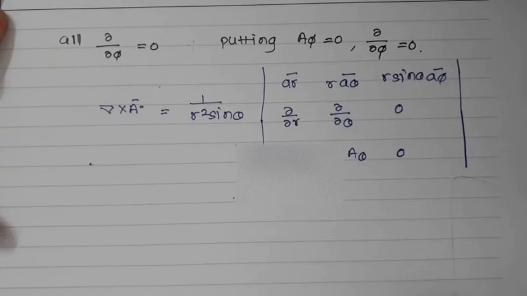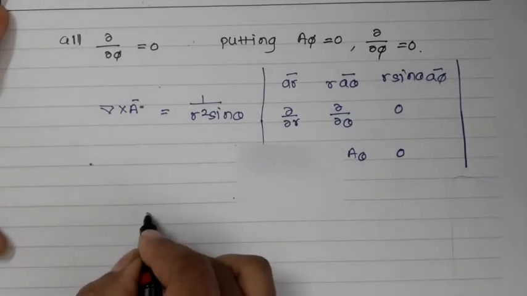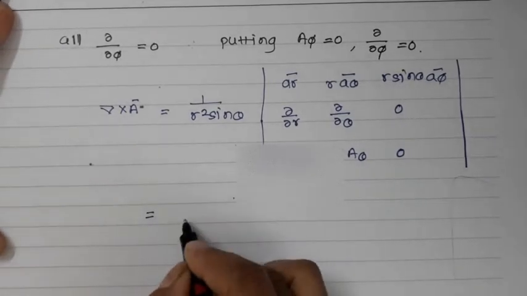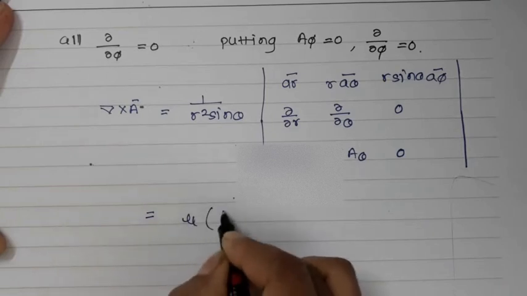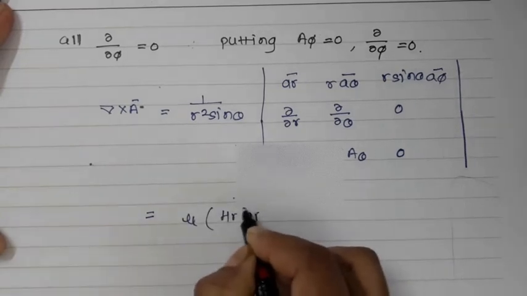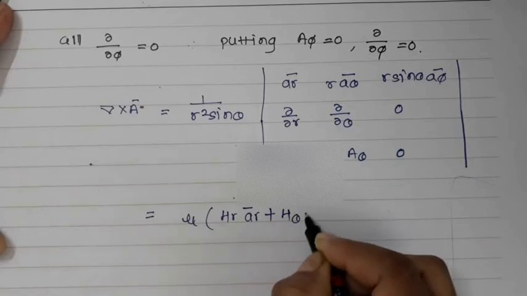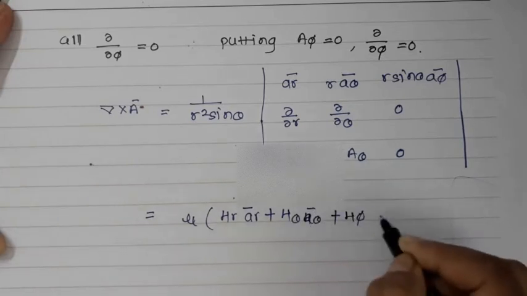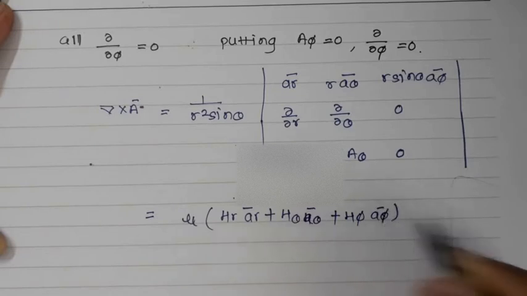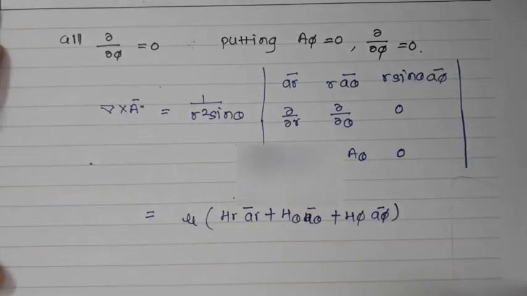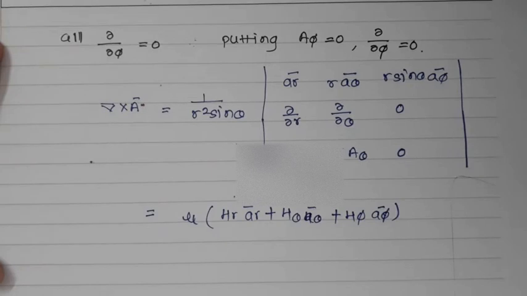So I have modified my equation, which is equal to mu H, that is mu (H_r a_r + H_theta a_theta + H_phi a_phi). So I have resolved this H component in three directions: r, theta and phi.